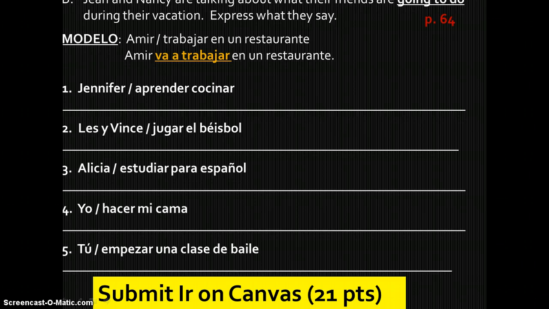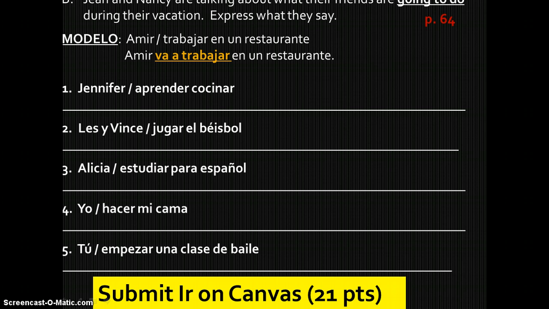Part B. Each person, Jean and Nancy, are talking about what their friends are going to do during their vacation. So this is a future idea. So remember, you leave that second verb in the infinitive form because the formula is ir a infinitive. So go ahead and do 1 through 5 and then pause the video until you complete them and then start it again to check your answers.